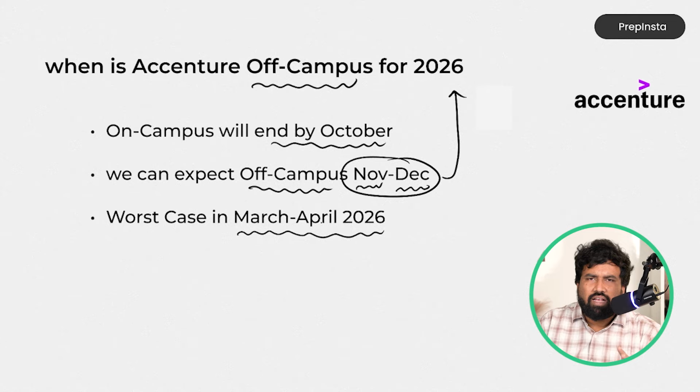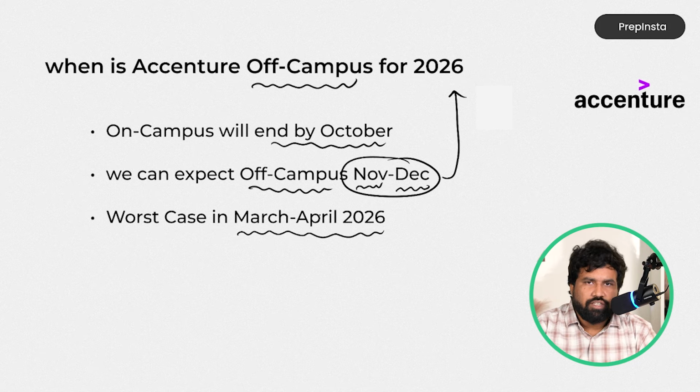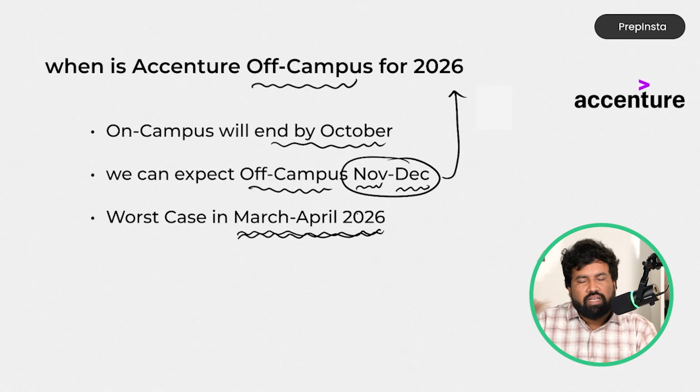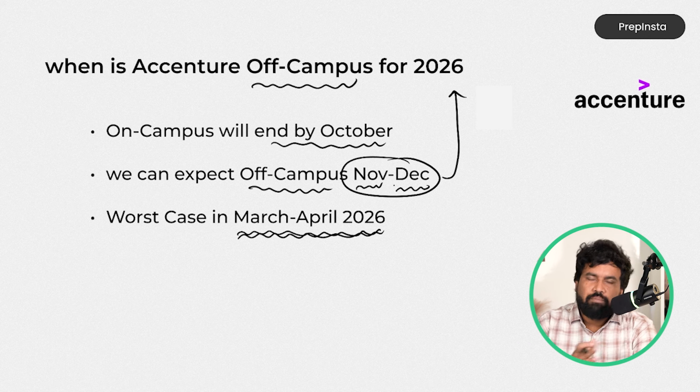Why? Because they said that in this financial year they will hire around 20 to 30,000 members across all the different roles, like freshers and experienced. So we can predict that if November, December got missed, definitely they will hire in March or April. So get ready before the off-campus is announced by Accenture. Be prepared. Okay. And this video is completely for on-campus people.